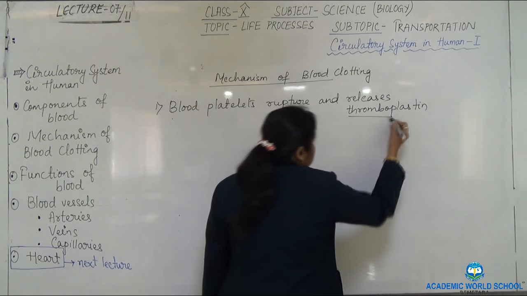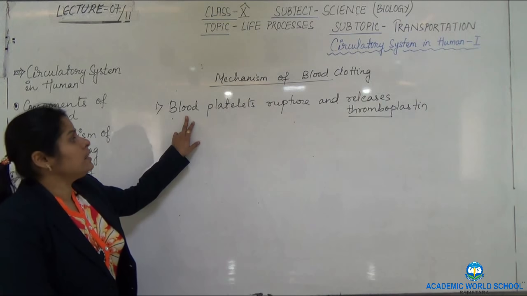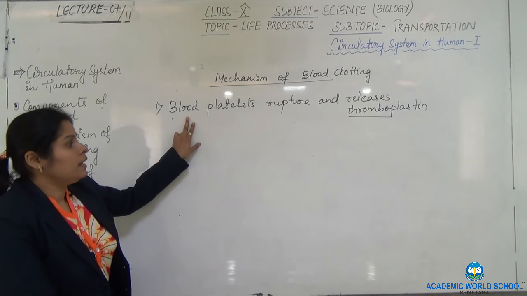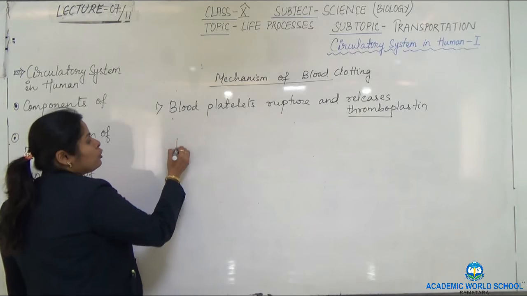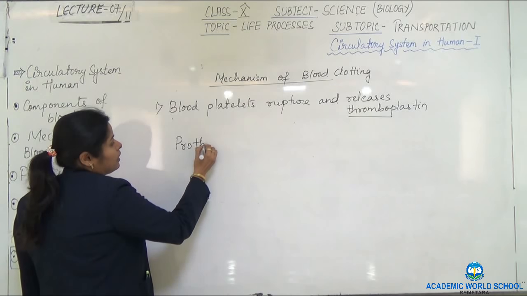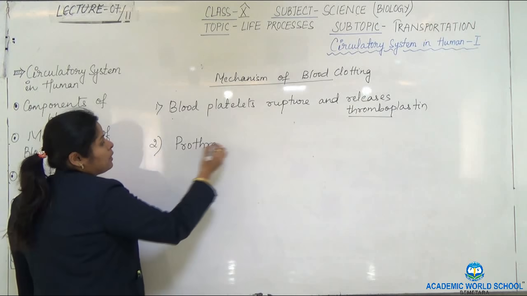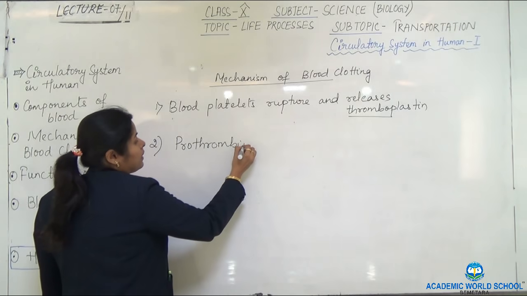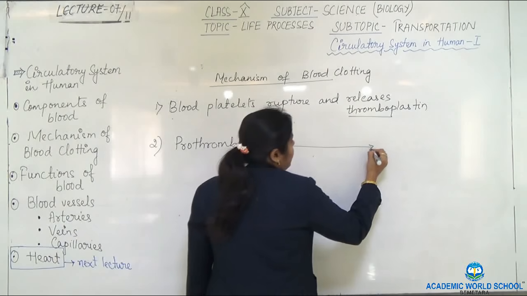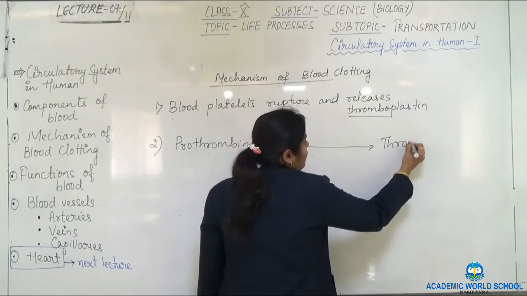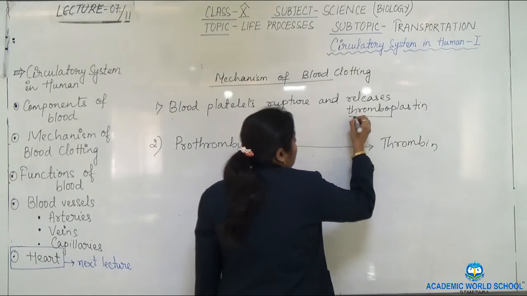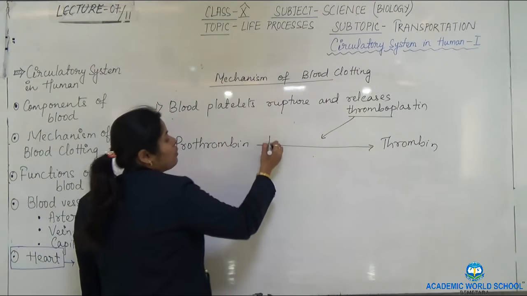This thromboplastin is released only when the blood platelets rupture. Now what happens? In the second step, prothrombin gets converted into thrombin only in the presence of this thromboplastin